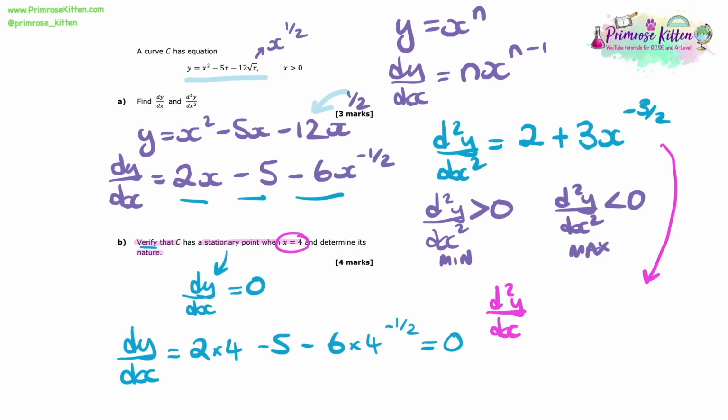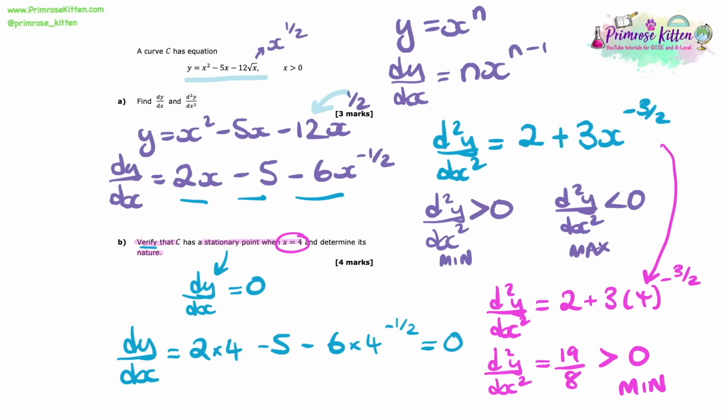So here the double differential will be equal to 2 plus 3 times 4 to the power of minus 3 over 2. Now putting that into my calculator, I end up finding that the double differential is equal to 19 over 8. Now that is a positive value, and therefore the nature of this turning point is a minimum.